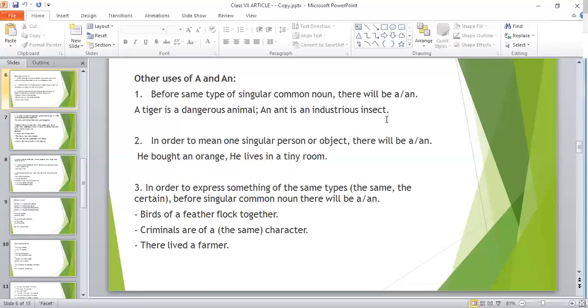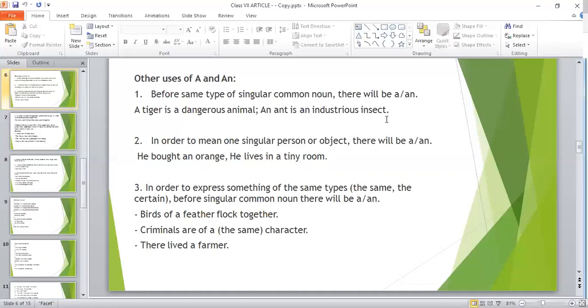Next, rule number 2. In order to mean one singular person or object, there will be a or an. Like, he bought an orange and he lives in a tiny room. Next, in order to express something of the same type, that is the same, the certain, before a singular common noun, there will be a or an.